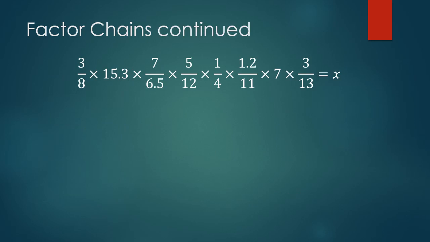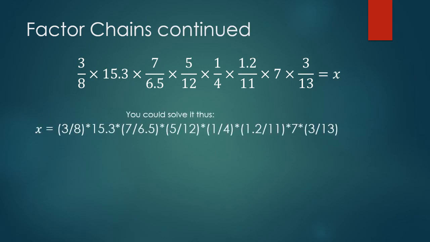So let's look at a couple ways that you could solve for x. You could solve it like this. You could put parentheses and group each one of these units, say the quantity of 3/8 times 15.3 times the quantity of 7 over 6.5 times the quantity of 5 over 12 times the quantity of 1 over 4 times the quantity of 1.2 over 11 times 7 times the quantity of 3 over 13. You don't need to, but you could.